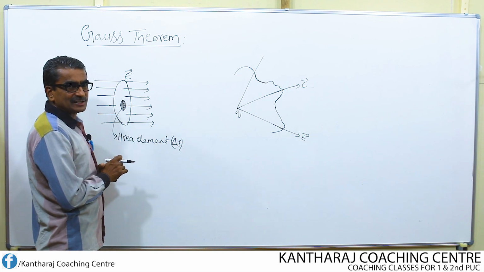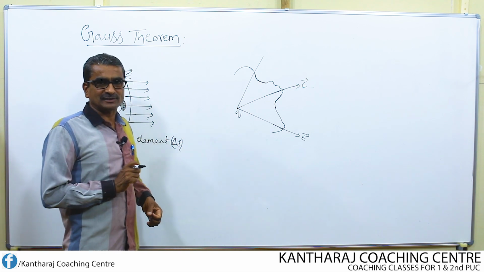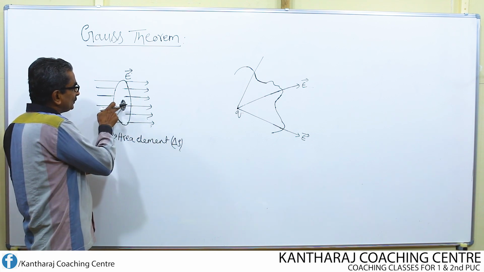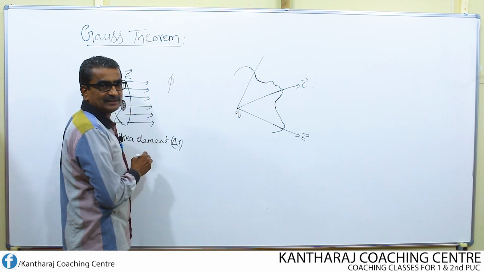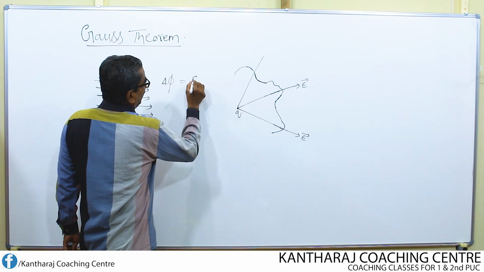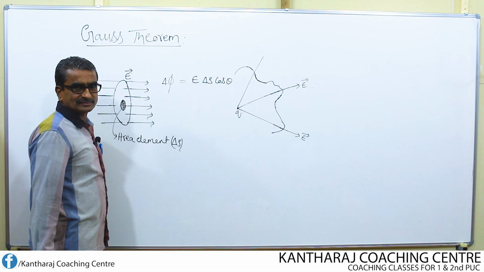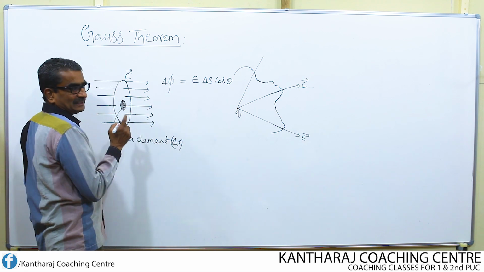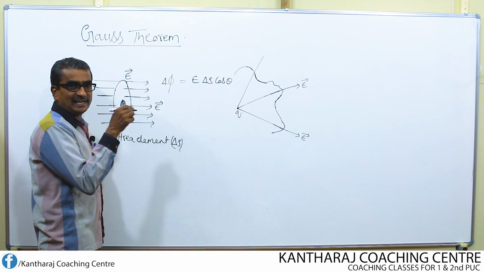Now, what is the statement of Gauss theorem? Before going to the statement of Gauss theorem, let us know what is the electric flux through this elemental area delta S. It is given by delta phi equal to E into delta S into cos theta. This is the magnitude of electric flux only through this area. But in this case, what is theta? Theta is nothing but the angle between the direction of electric field and the area vector.